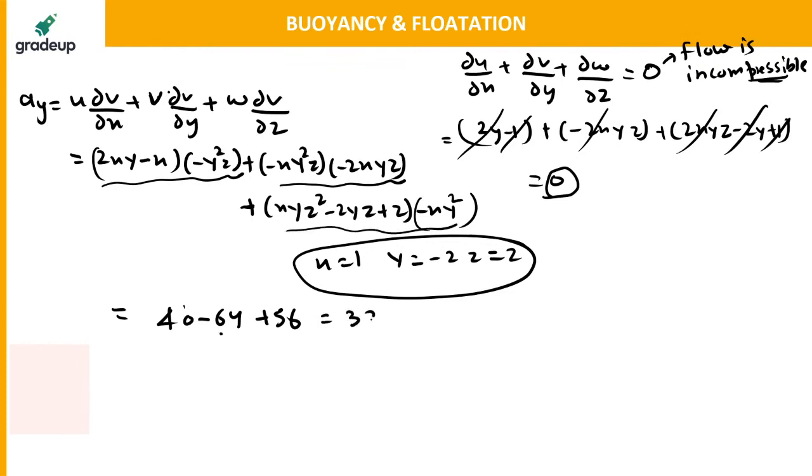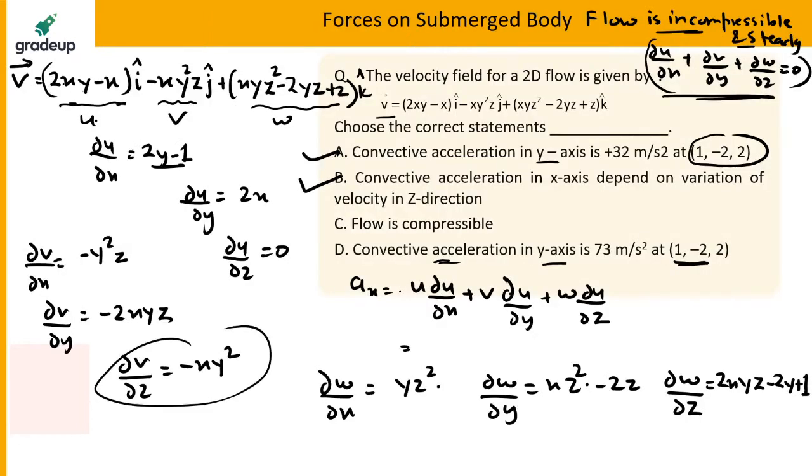You will be getting 32 meter per second square, the y component of acceleration at these coordinates. So option A is correct.